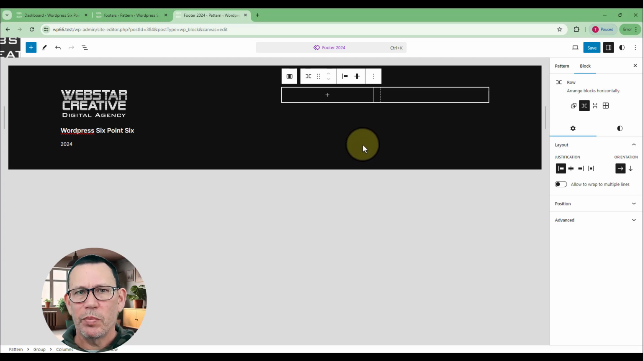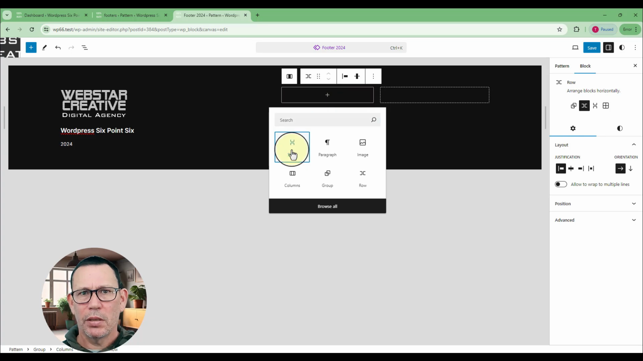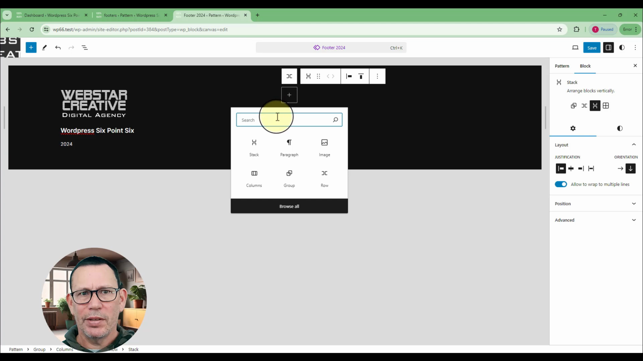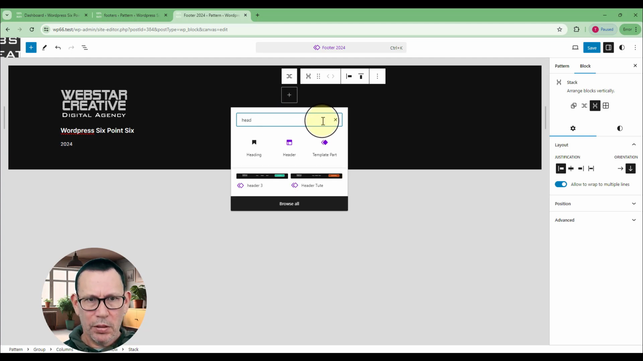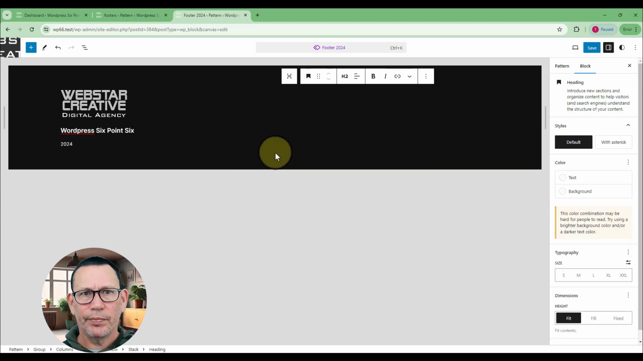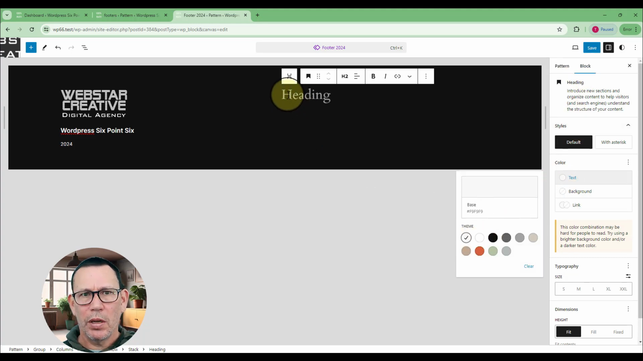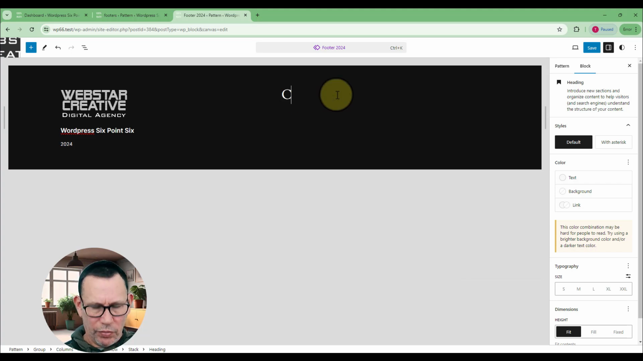So what I want to do is build a little navigation stack. The first thing I'll do is add a stack, and inside that stack, the first thing I'll add is a heading. Let's add a heading in there. I can't see that text, so I'm on my heading block. If I come down to text and change it to white, and I'll say social.